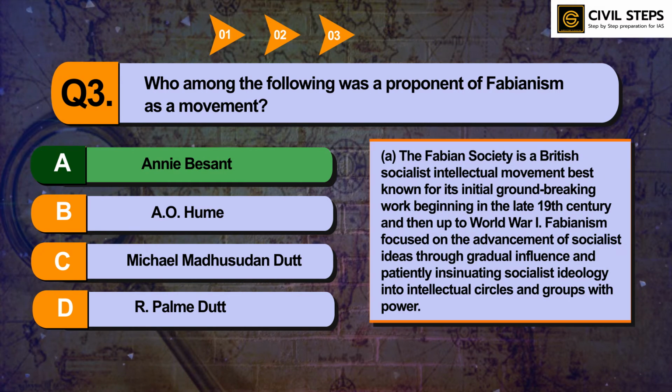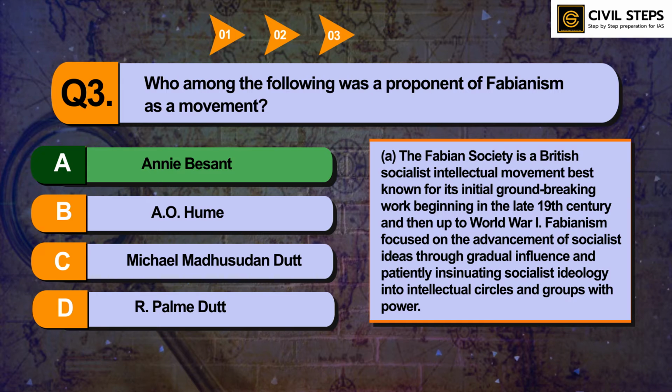The Fabian Society is a British socialist intellectual movement. It is best known for its initial groundbreaking work beginning in the late 19th century and then up to World War I. Fabianism focused on the advancement of socialist ideas through gradual influence and patiently insinuating socialist ideology into intellectual circles and groups with power.